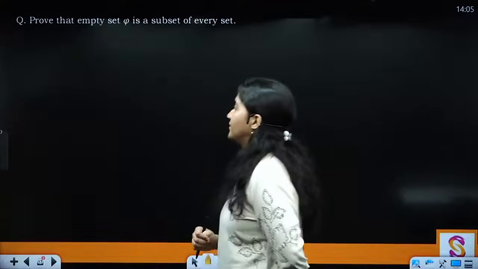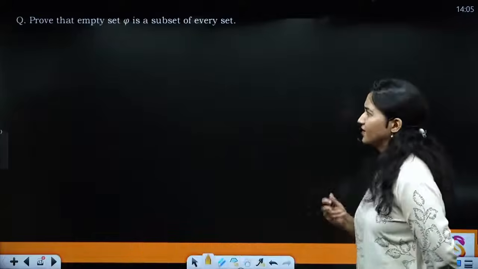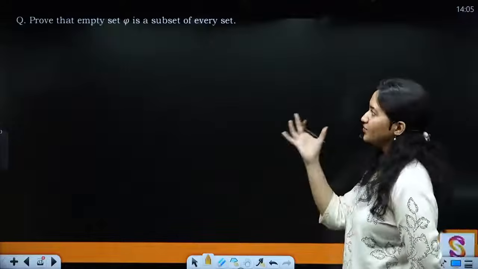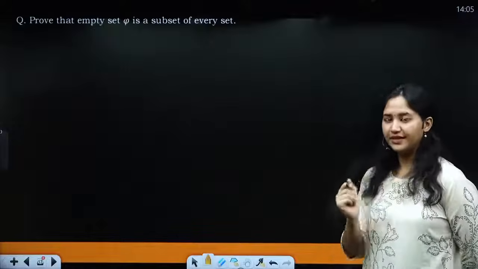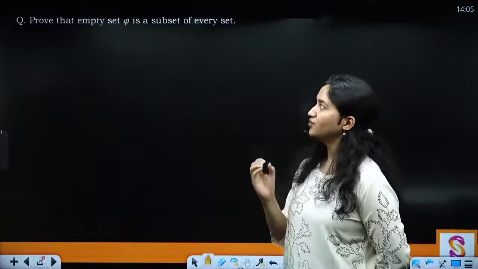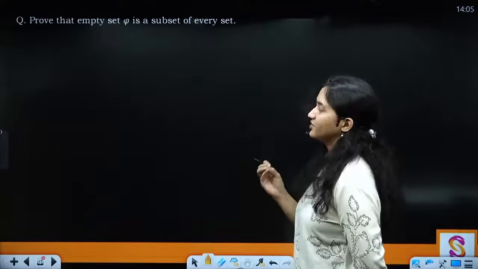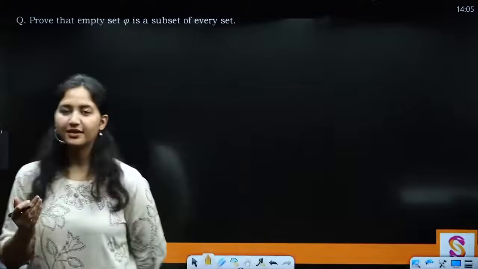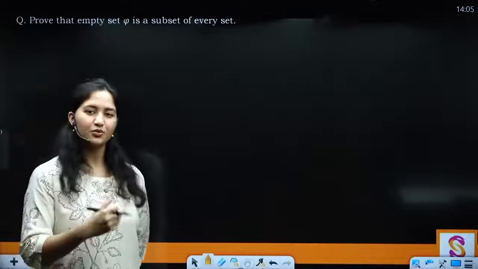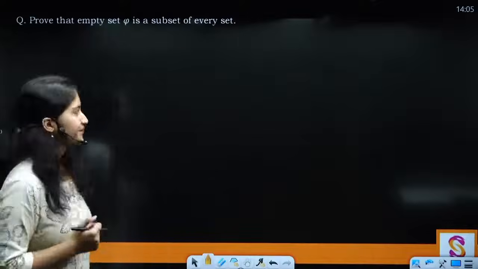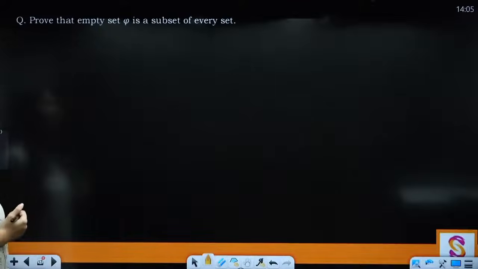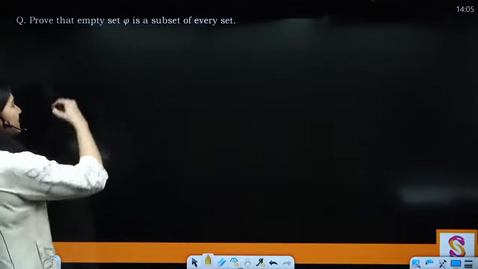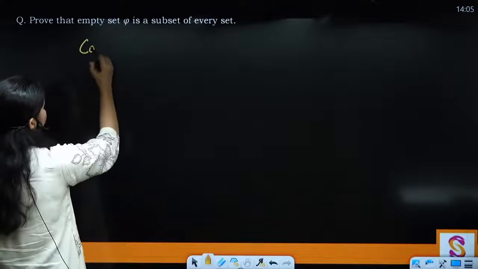Okay, now there is this question. If you want, you can pause the video here and give it a thought: how can you prove such a statement, where it is given to prove that the empty set phi is a subset of every set? How will you prove it? You have to start using your mind from here, because going forward you eventually have to prove things. So prove that the empty set phi is a subset of every set. There is a method, the contradiction method.